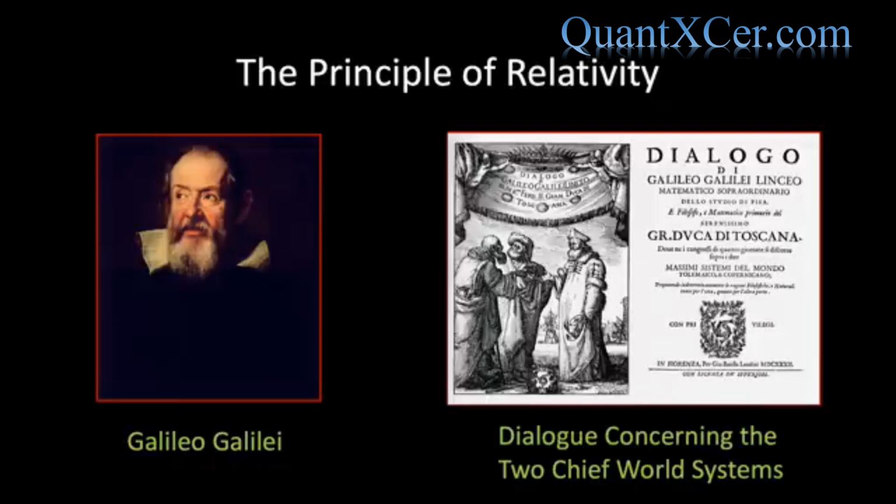Salviati disposes of this idea via a simple thought experiment. He asks the reader to imagine shutting themselves in the main cabin below decks on some large ship and performing a series of simple experiments as the ship proceeds with uniform motion in a straight line. He notes that you will discover not the least change in all physical experiments, nor could you tell from any of those experiments whether the ship was moving or standing still. He concludes that because there is no way of performing an experiment to distinguish between a stationary frame of reference and a frame of reference moving at a constant speed in a straight line, there should be no difference in the laws of physics used to describe the motion of objects within those frames of reference.